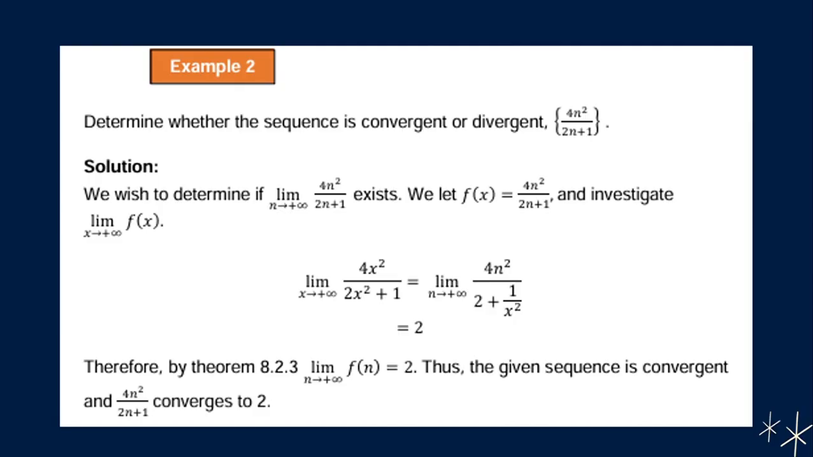So we now have the limit of 4x squared all over 2x squared plus 1 as x approaches positive infinity is equal to the limit of 4 all over 2 plus 1 over x squared as x approaches positive infinity. Then applying the limit, it is equal to 2. So therefore, by theorem 8.2.3, the limit of f of n as n approaches positive infinity is equal to 2. Thus, the given sequence is convergent and 4n squared all over 2n squared plus 1 converges to 2.